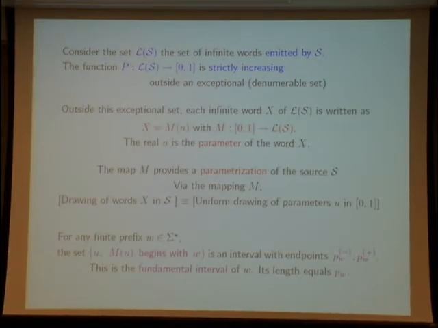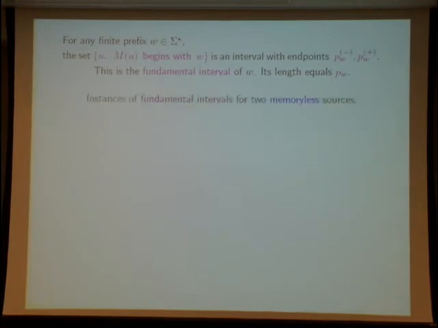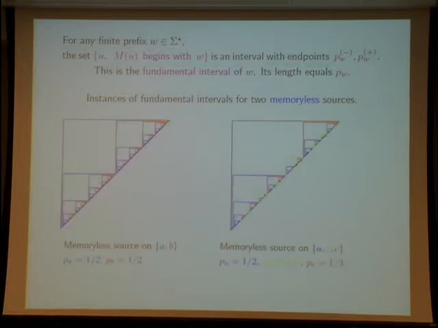Okay, and now, what do these fundamental intervals look like? I give an example for two memoryless sources. For instance, the easiest source, the memoryless source on alphabet AB, where the probability of emitting A is equal to the probability of emitting B, one half each.